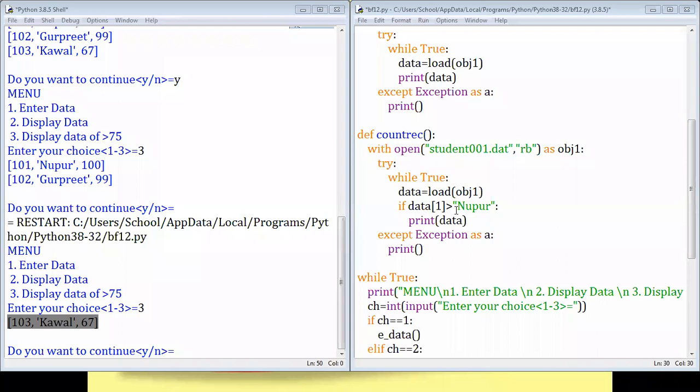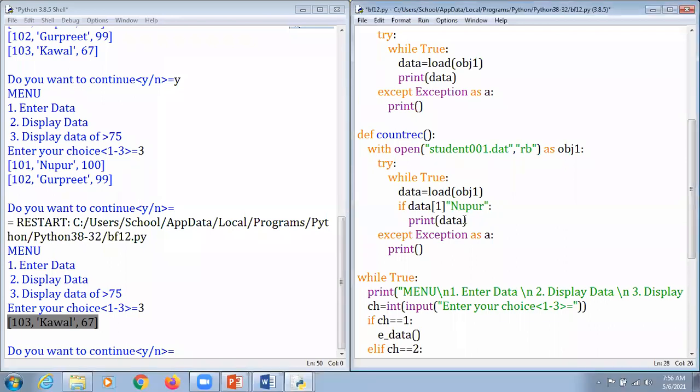Gurpreet, okay, sorry. I'm just going to make one change here. The data 1 is equal to Nupur. Yes, Simran is responding correctly, but it's my mistake that I have mentioned the greater than symbol here. So that's why Nupur is responding in the wrong way.